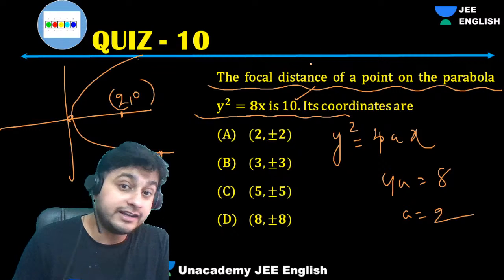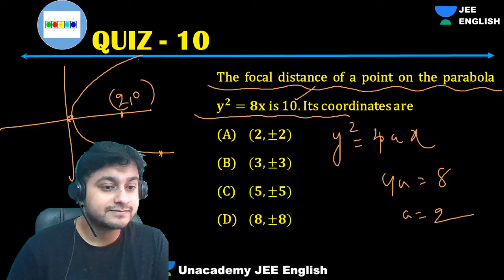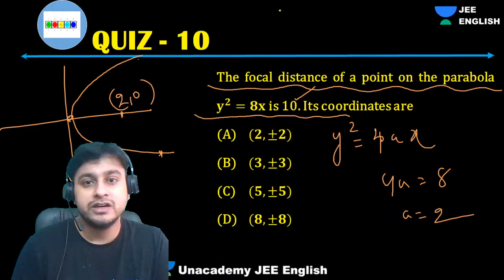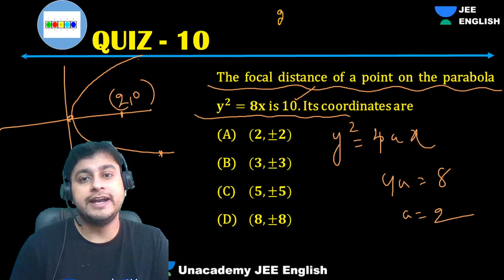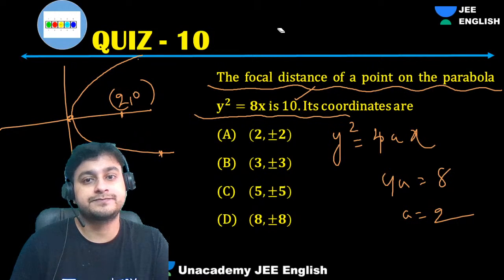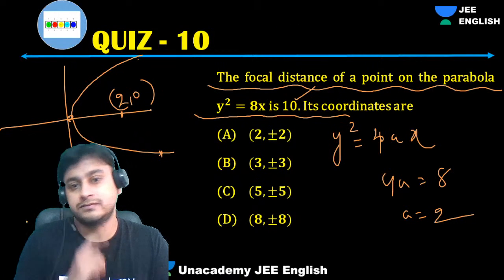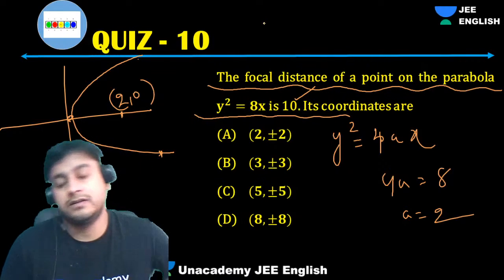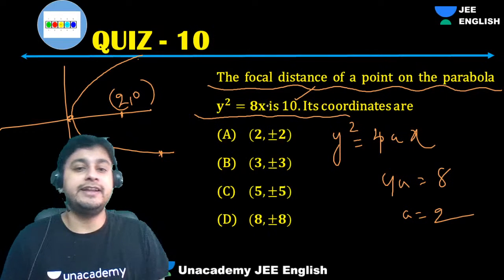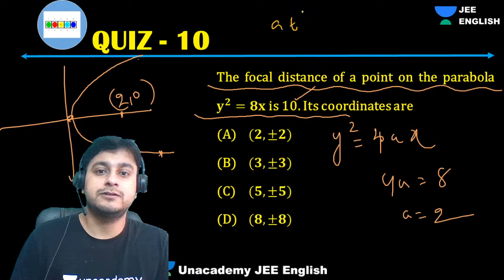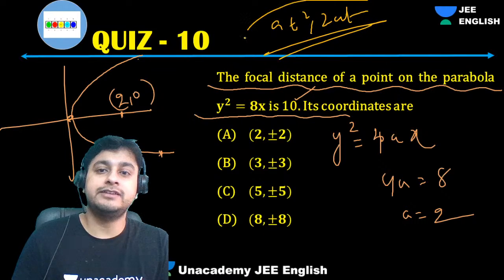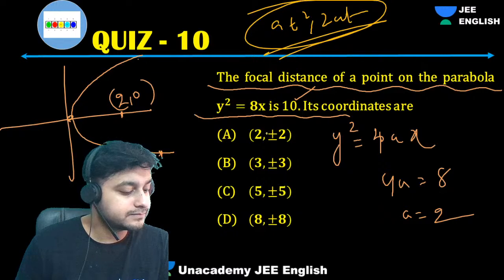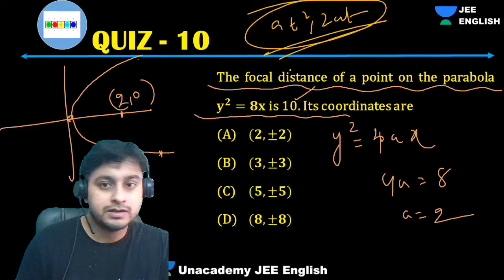By parametric point, you will get a lengthy method. You can do it using a parametric point. You understood? That is the general method. You will take the point as 8t square comma 8t, right? That point as 8t square, 8t. That is the general method. But we can get it easier now. Better we can do it now.